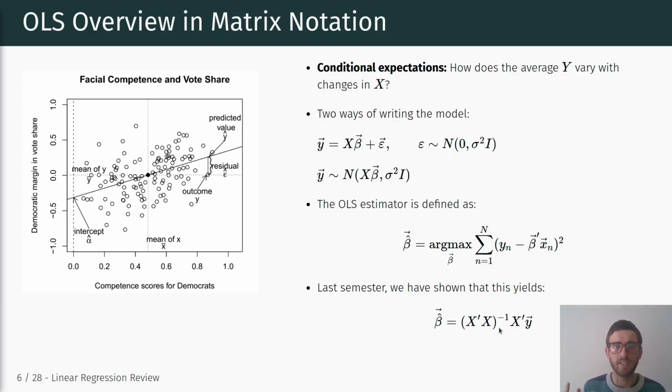So the result of this minimization procedure yields this formula that is just based on our data, on our X matrix and on our y vector, that will give us our vector of beta coefficients.